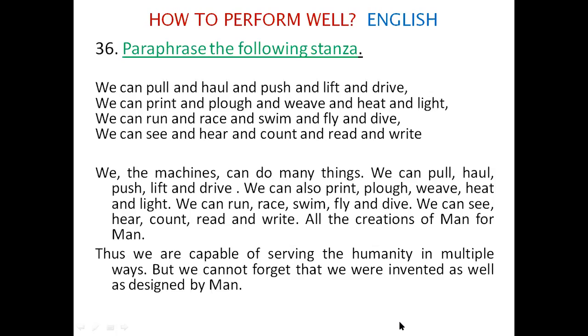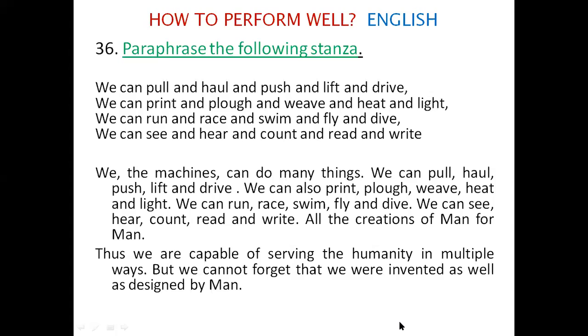We can run, race, swim, fly and dive, the third line without any change. We can see, hear, count, read and write, full stop. And see the additional sentence: all these creations of man are only for man. Man created the world for man, for himself. God created man here, but all these creations of man are for making mankind easier and comfortable. Last line: thus, we are capable of serving humanity in multiple ways.